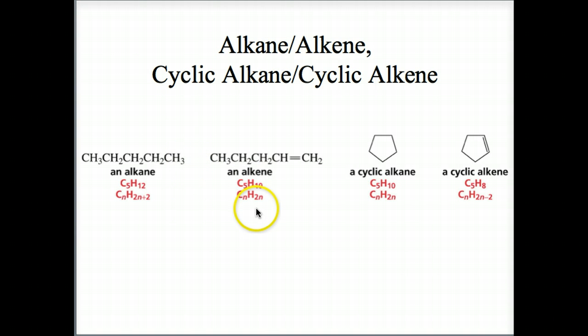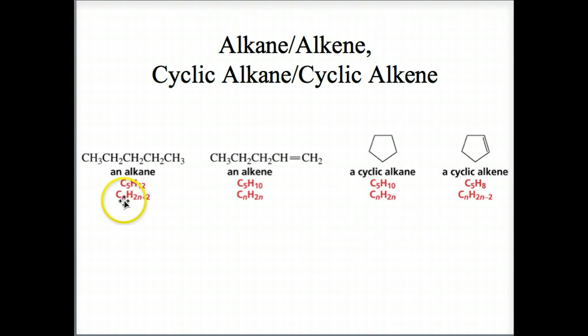An alkene has a characteristic formula of CnH2n because it has one double bond. If we take the 2n+2 of this formula here and subtract 2 to account for the double bond, it would be 2n+2-2, which is 2n. Also, with a cyclic alkane, the formula is CnH2n, where we have accounted for the presence of one cyclic ring in the compound.